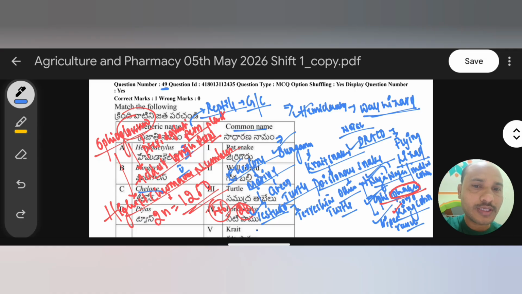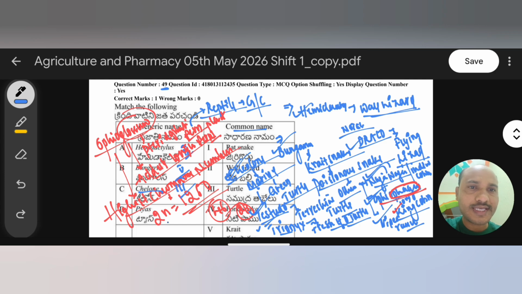One more we have, freshwater turtles. That is Trionyx. Here Trionyx is a freshwater turtle. So remember these three also: marine green turtle, Chelone; terrestrial turtle, Testudo; and freshwater turtle, Trionyx. Remember. So here Chelone is what? Turtles. So here third one.